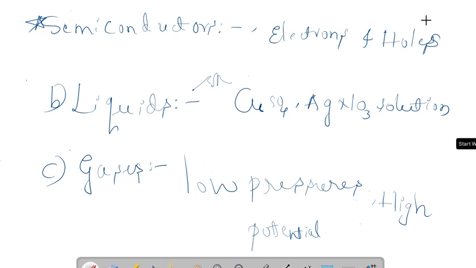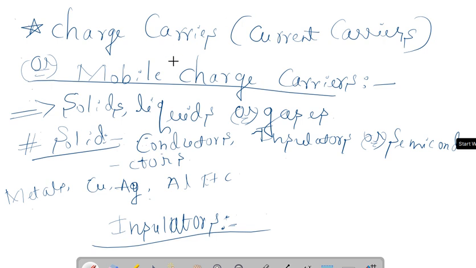Okay, dear students, we have learned in depth about charge carriers, or current carriers, or mobile charge carriers. These occur in solids, liquids, and gases. If you consider solids, there are conductors, insulators, or semiconductors.